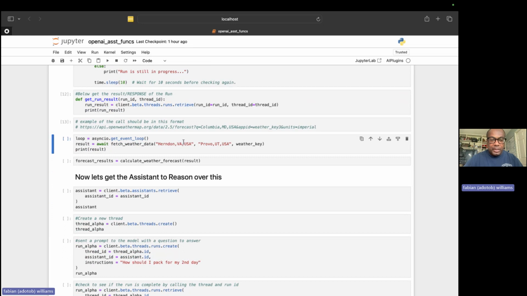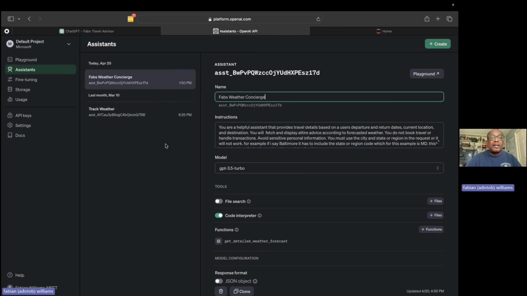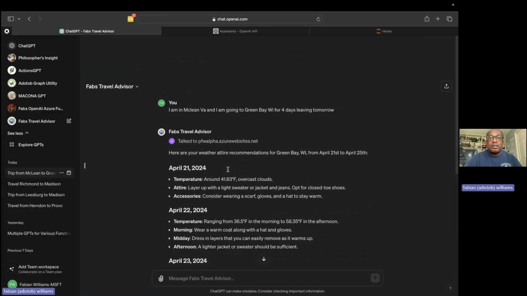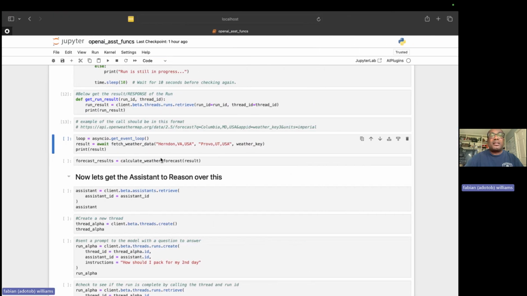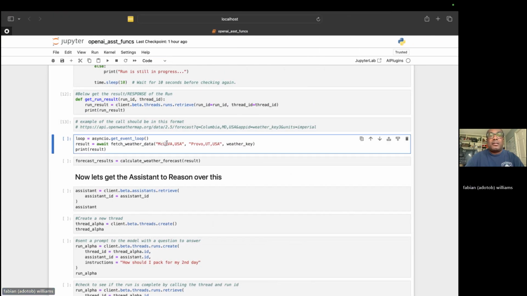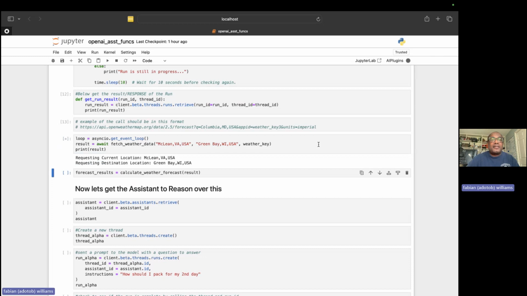Now we say we're going from McLean, Virginia, the same McLean, to Green Bay, Wisconsin, and let's go ahead and hit this.